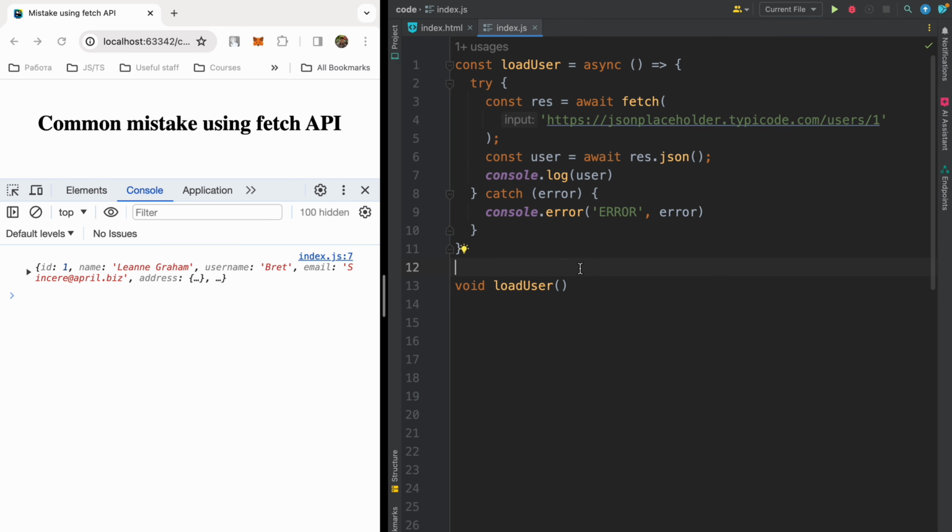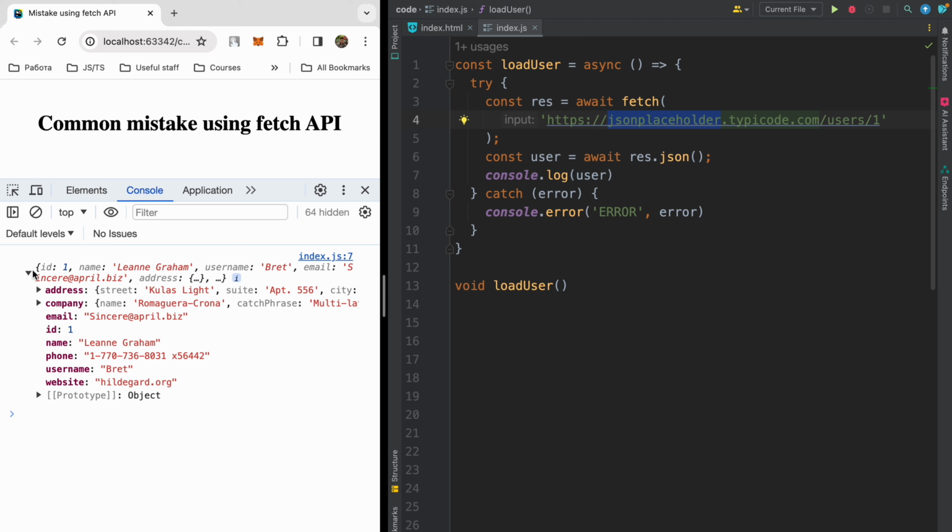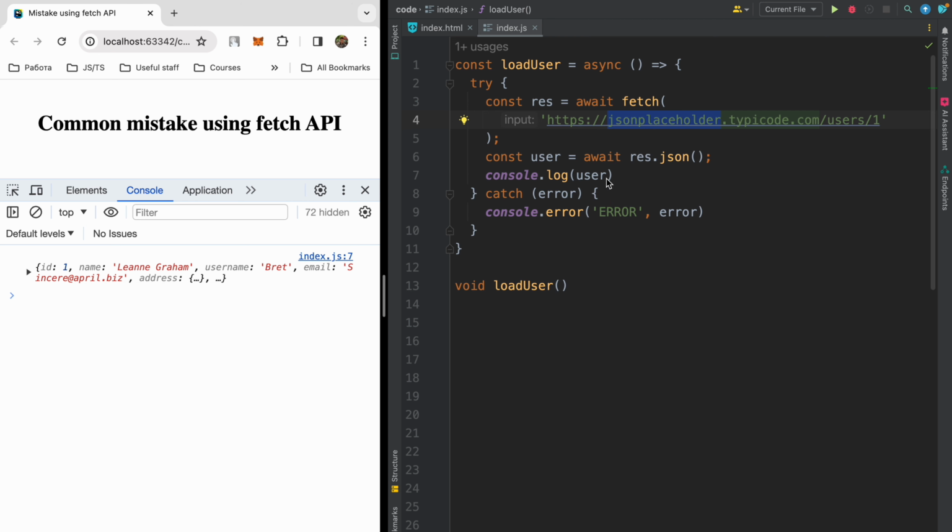Let me show you. For example, here we have a valid request for a user. I will request the user with ID 1 from JSONPlaceholder. Let me refresh the page. And I can see here my user with name, phone, username, website, email, company, address, and other information.